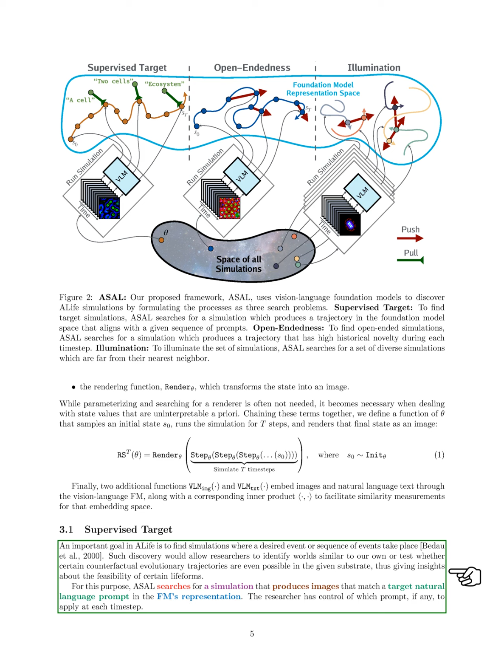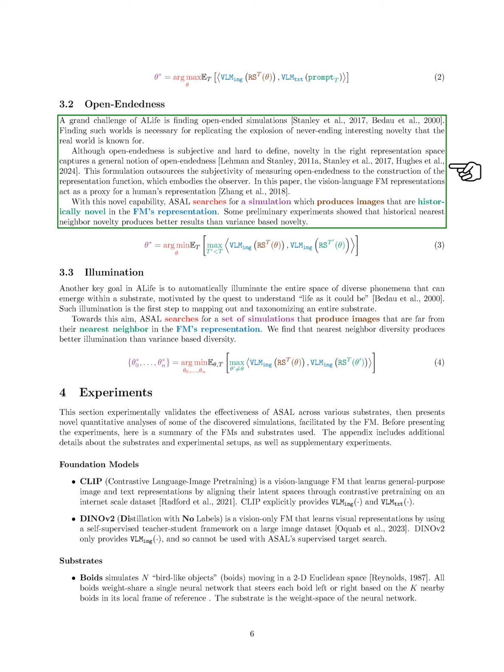Another significant challenge in A-life is discovering open-ended simulations. Finding such simulations is crucial for replicating the continuous novelty seen in the real world. Although open-endedness is subjective and difficult to define, we can capture a general idea of it through novelty in the appropriate representation space. In our work, the vision language FM representations serve as a stand-in for human perception. With this capability, ASAL seeks simulations that produce historically novel images in the FM's representation. Our preliminary experiments indicate that measuring historical novelty yields better results than using variance-based novelty.